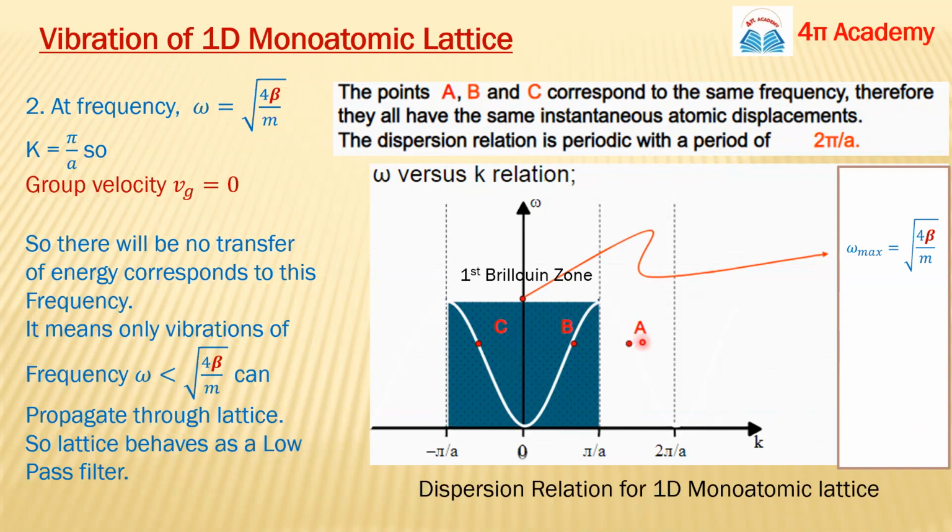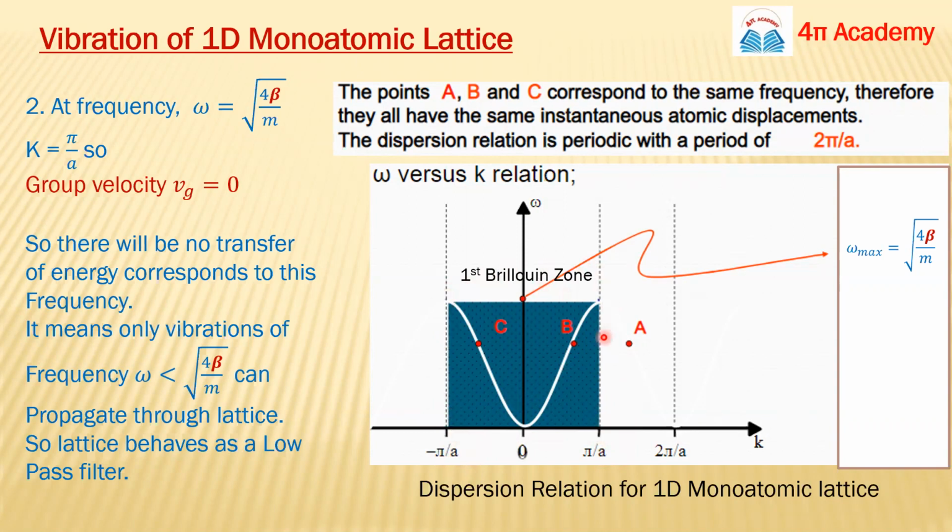One more thing, this region between these 2 points, minus pi by a to plus pi by a, is your first Brillouin zone. This is very important, and these are the zone boundaries, the points minus pi by a and pi by a.